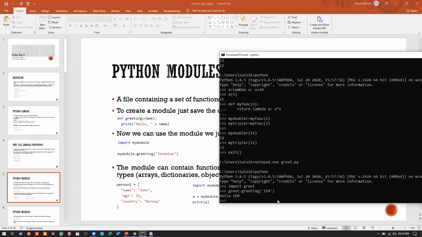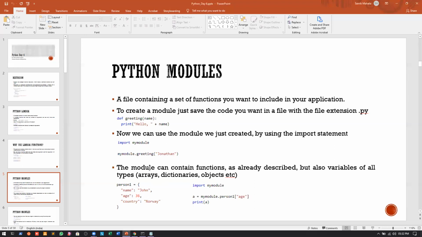Yes, sir. Clear. Okay, fine. Now, again, a module. We have seen a function call here, but a module can contain functions as described earlier, and also variables of all types, that is arrays, dictionaries, and objects. So very quickly we will see these examples.